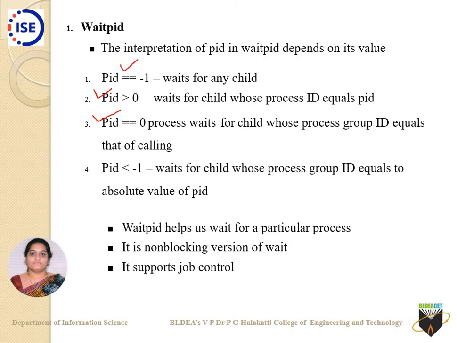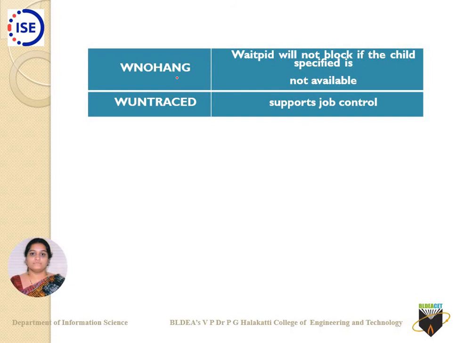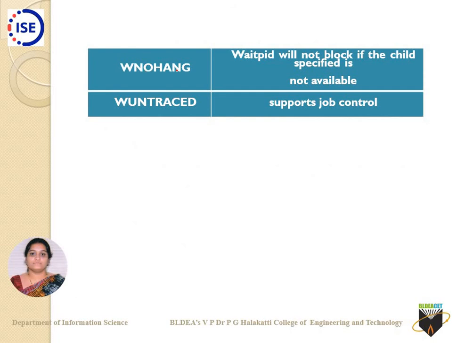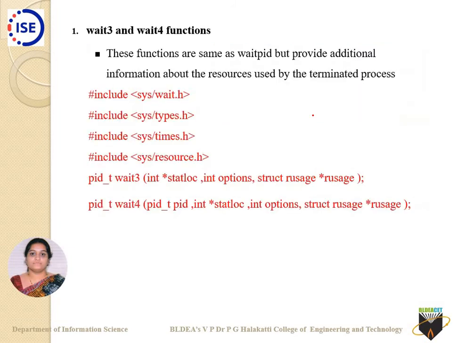It supports job control. It has two more options. One is WNOHANG, which says that waitpid will not block if the specified child is not available. And WUNTRACED supports job control. It looks out for such processes which are stopped, and it will be waiting for that kind of child processes.